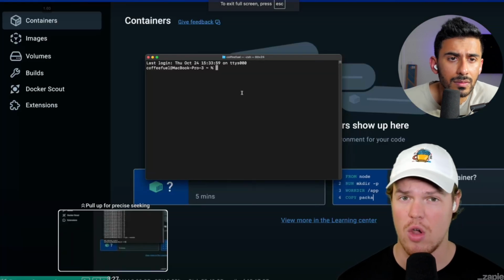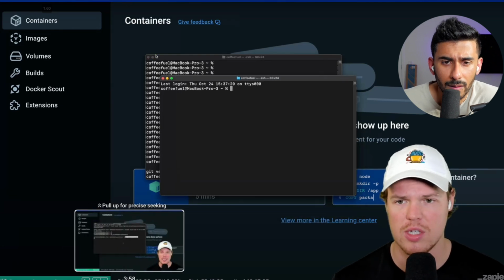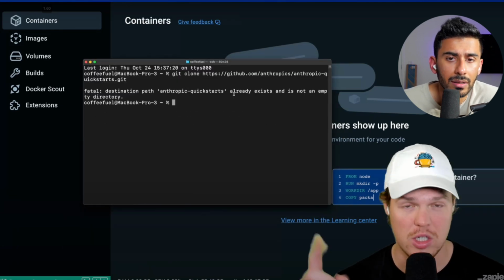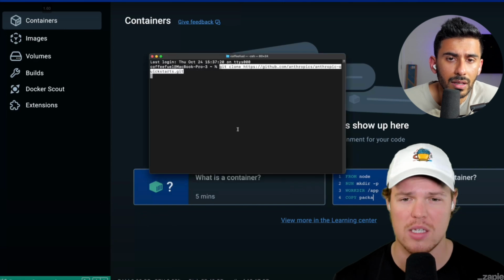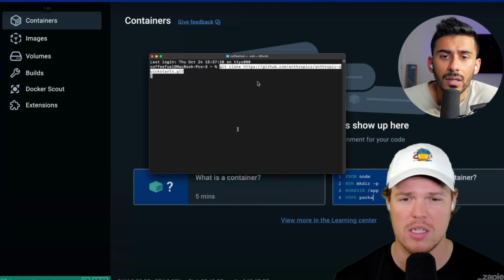I'm going to take a step back as if you've never coded or never even seen a terminal command before. Let's make sure you can even do the steps in the Mac or Windows or Linux, just type in terminal. And we're in the right area. Okay, so we got in the command line, and then we basically just go ahead and git clone that. I'm sure they just give us that command and git clone that specific quick start.